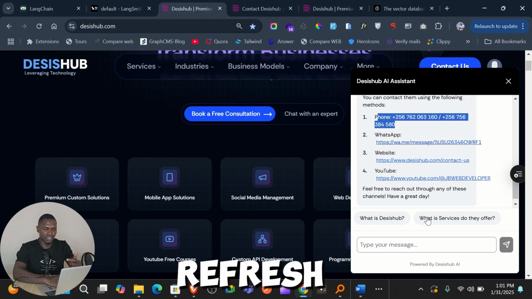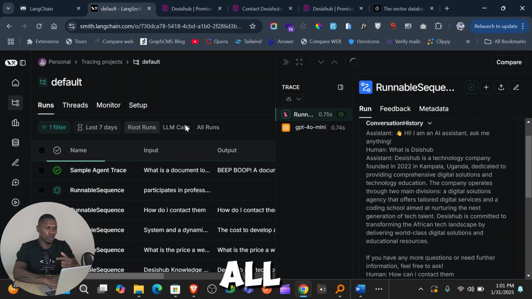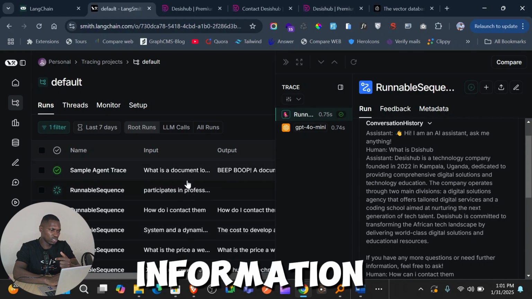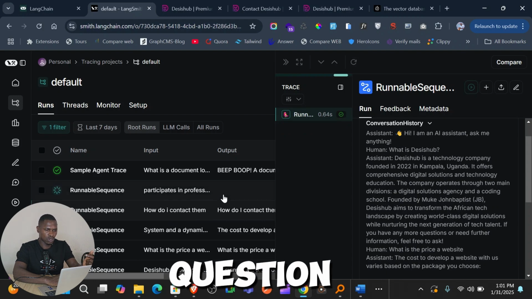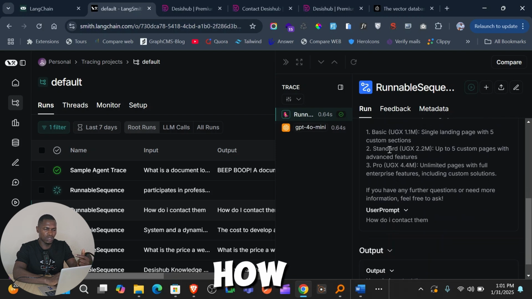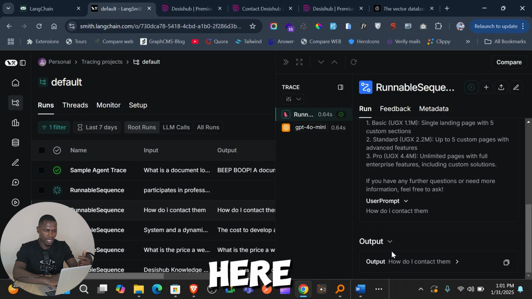Because if you refresh the page, all this conversation is going to be lost, and I would not know how it answered your question. But I can use Langsmith to trace all the traces. So you can see I'm tracing all this information in Langsmith. For instance, how do I contact them? So you can see how you asked this question, the information, the history and everything, how it answered the question. I can look at the output here and everything.